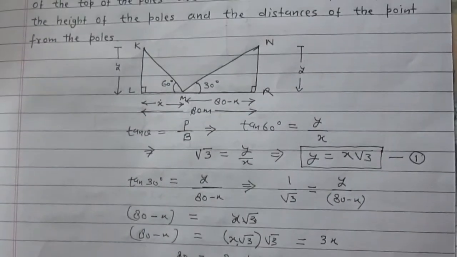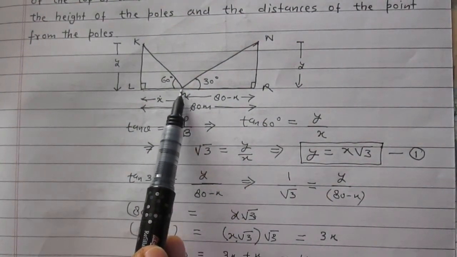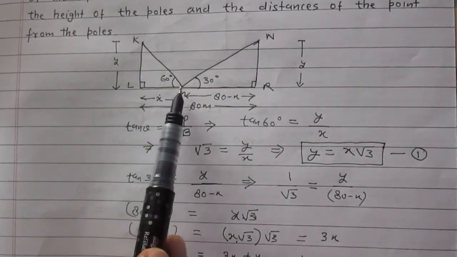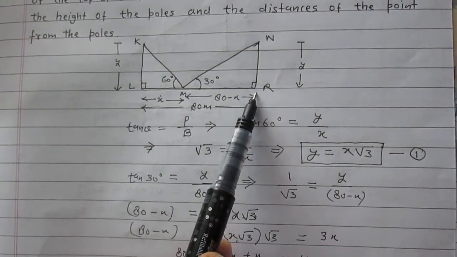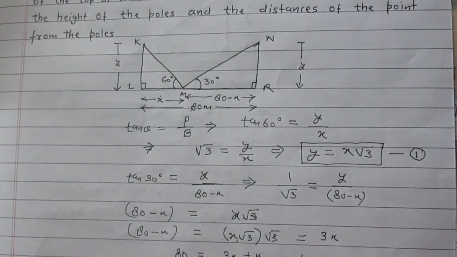So here, according to the diagram, you can say that the point M is 20 meter away from the first pole and 60 meter away from the second pole. So answers are 20 meter and 60 meter.